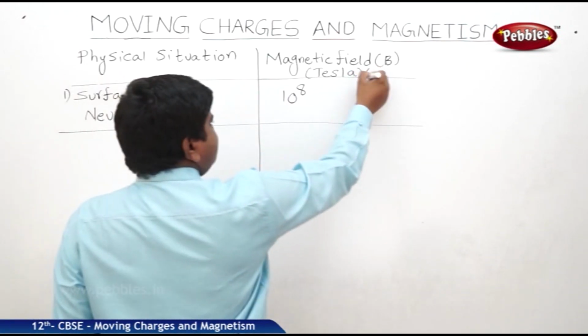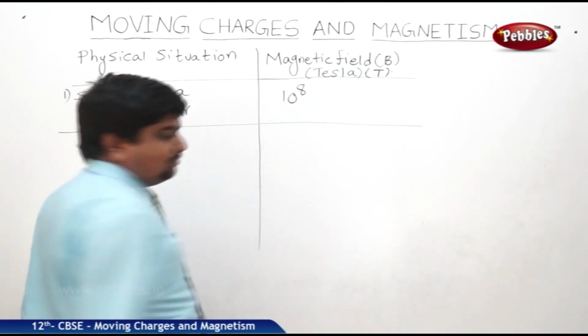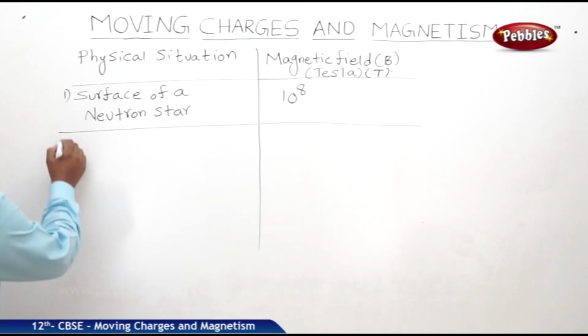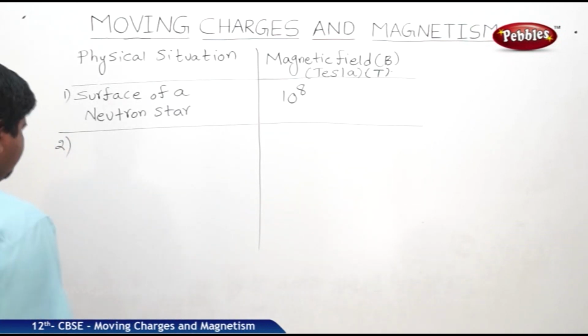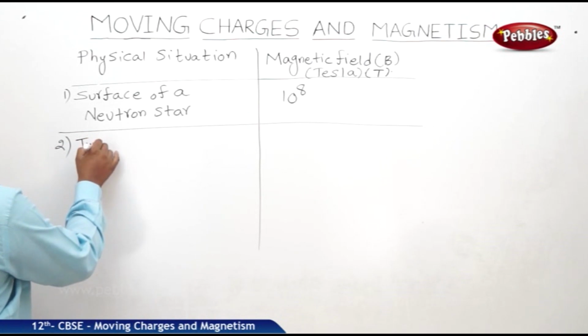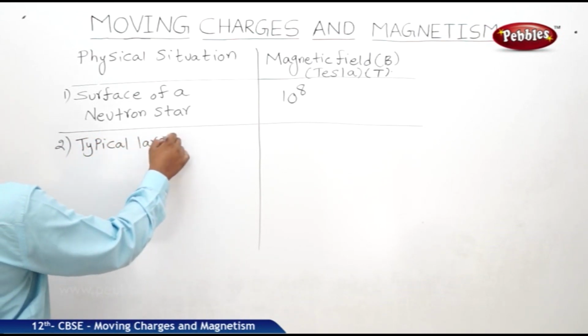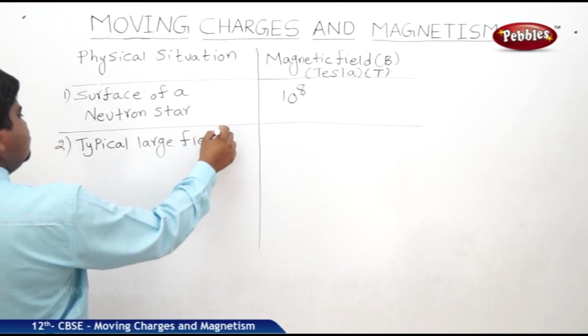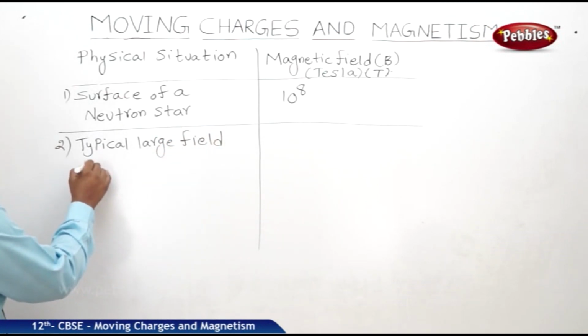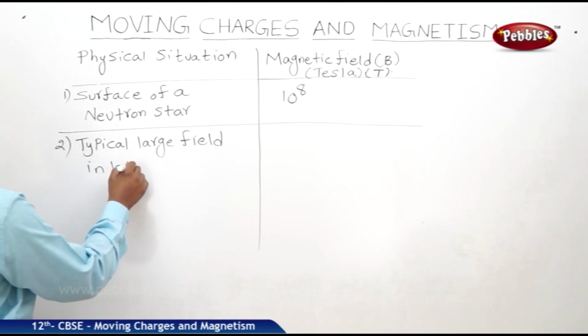Tesla is the unit, T is the symbol of the unit. The second one, a typical large field in a laboratory.